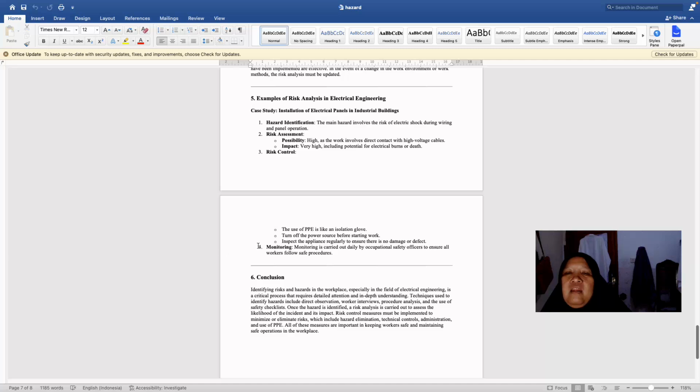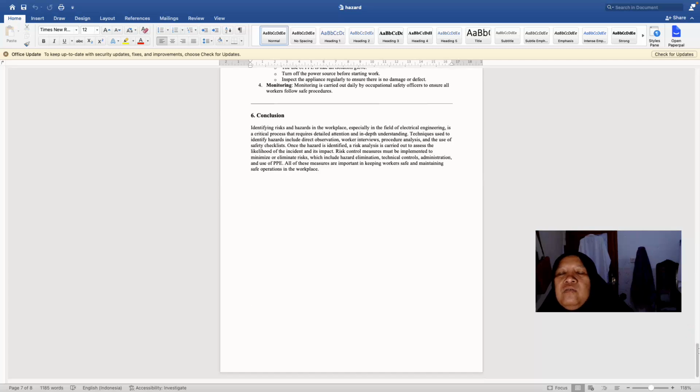And then monitoring. Monitoring is carried out daily by occupational safety officers to ensure all workers follow safety procedures.